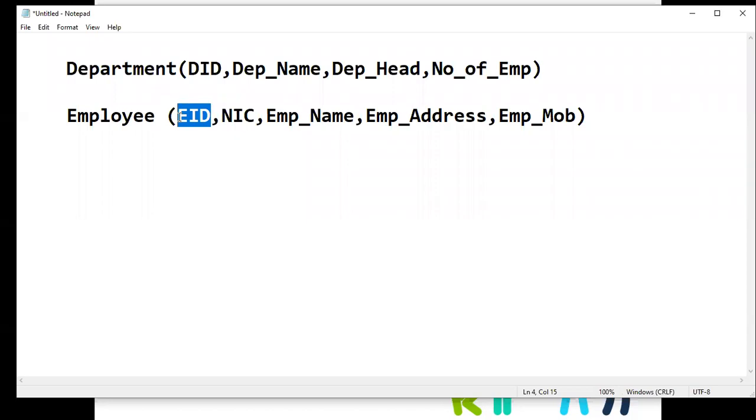We are not the users, right? So think as administrators. You are the people who are going to design the table.